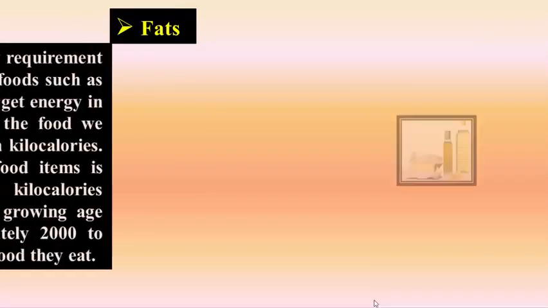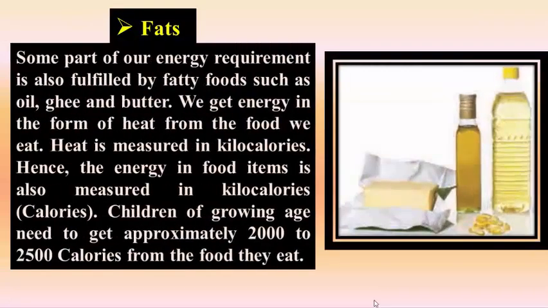Next is fat. Some part of our energy requirement is also fulfilled by fatty foods such as oil, ghee and butter. We get energy in the form of heat from the food we eat. Heat is measured in kilocalories, hence the energy in food items is also measured in kilocalories. Children of growing age need to get approximately 2000 to 2500 calories from the food they eat.